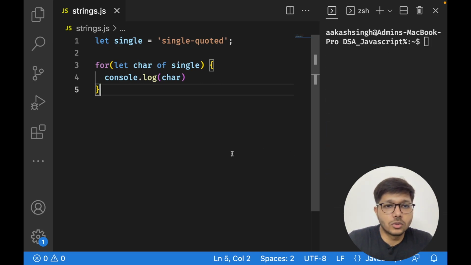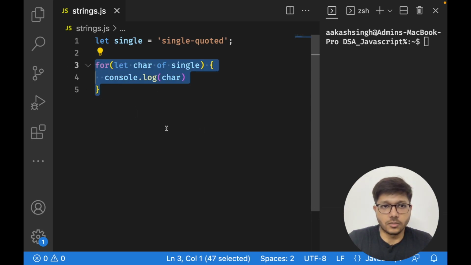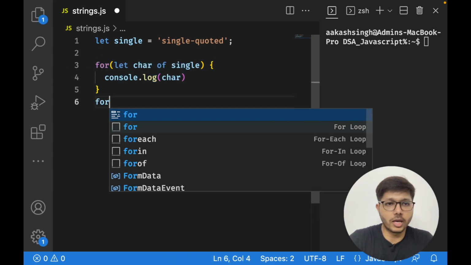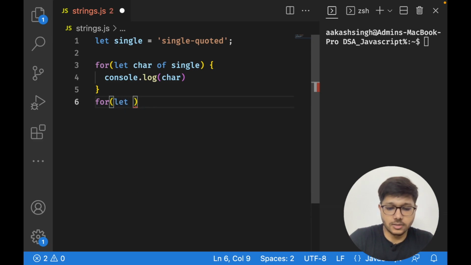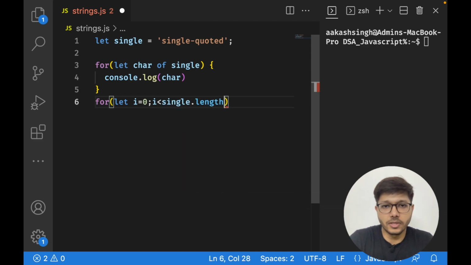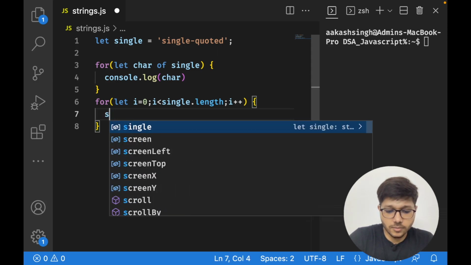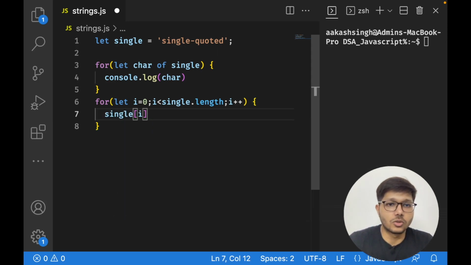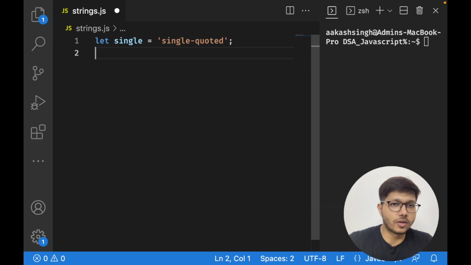All right, so it is one method for running the loop. You can also do it like this: for let i equal to 0, the standard method of running a loop, i less than single dot length. In JavaScript, length is a numeric property, it is not a function. So i less than single dot length and i plus plus, and then you can use single of i. This way you can access the characters, right? So these are basically two methods we use to loop over the string.